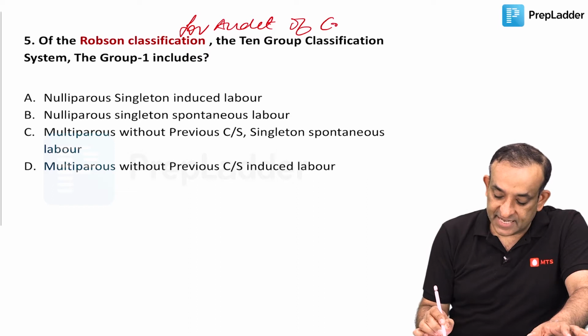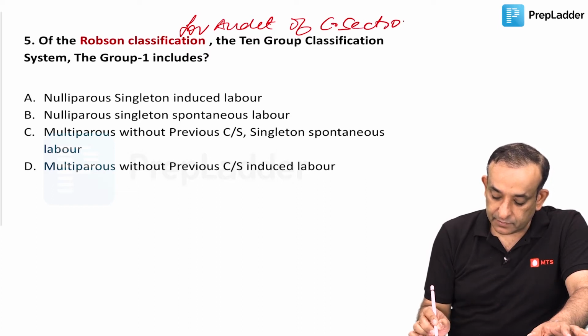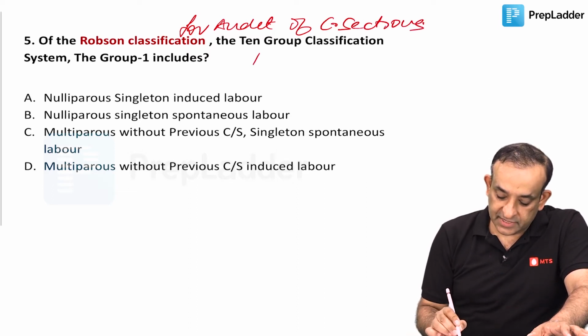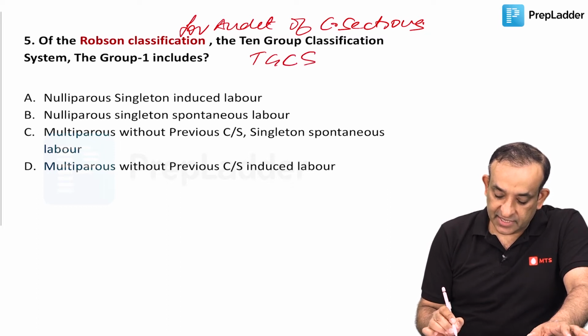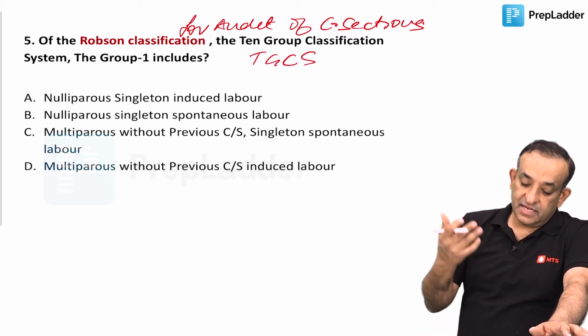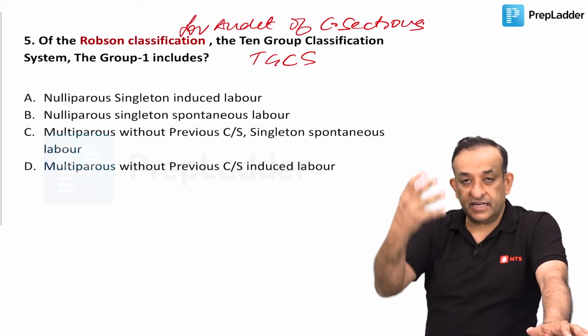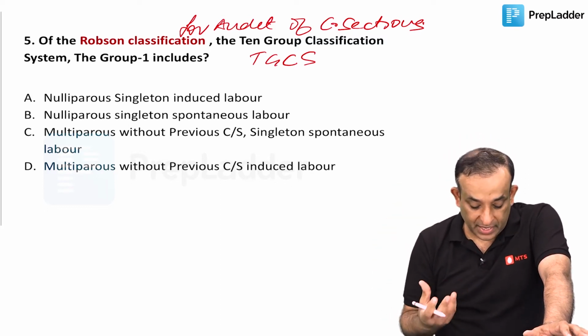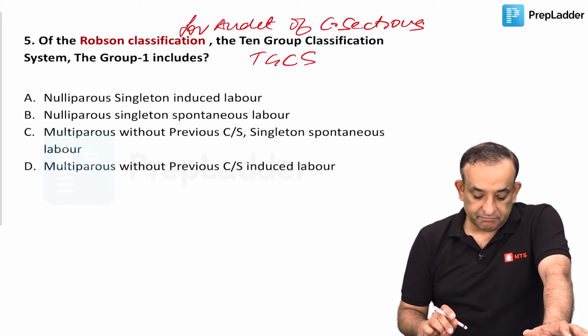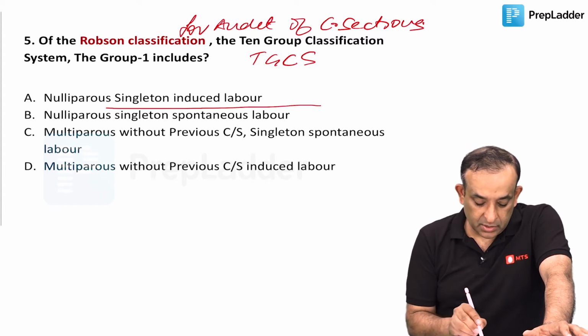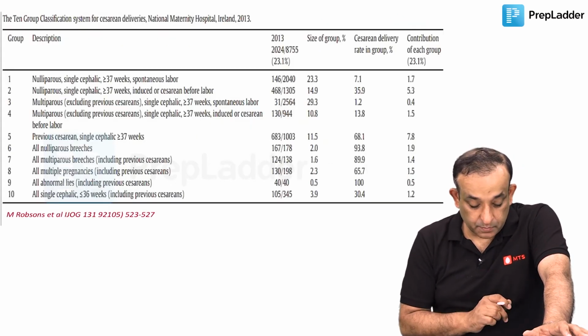of cesarean sections. And this is also known as the TGCS, 10 group classification system. In this, there are 10 subclasses, there are 10 categories. So what is the group 1? Group 1 is the Nulliparous Singleton who are undergoing spontaneous labor. So the answer is B.